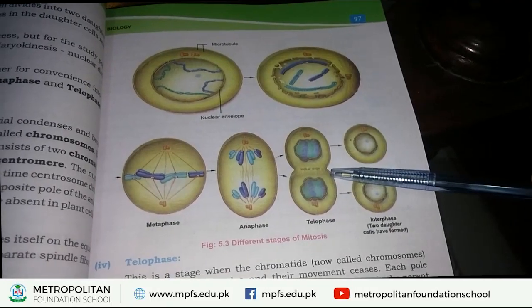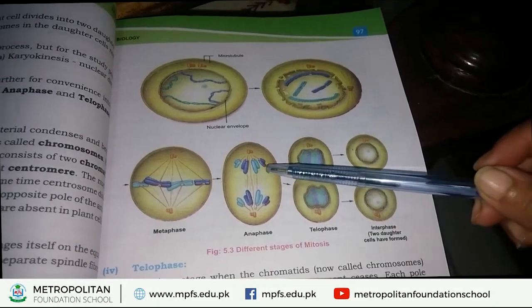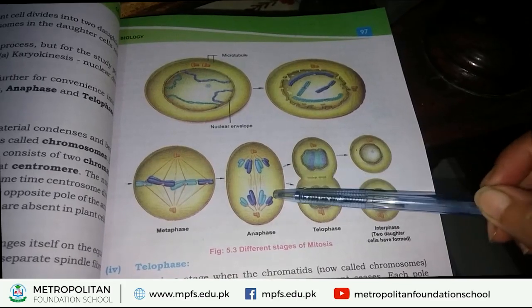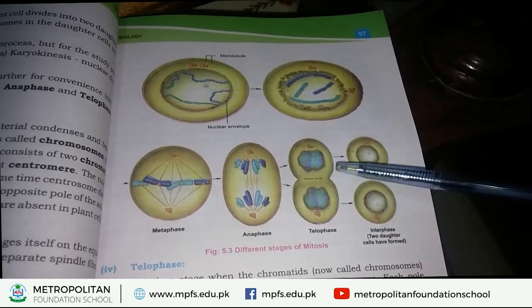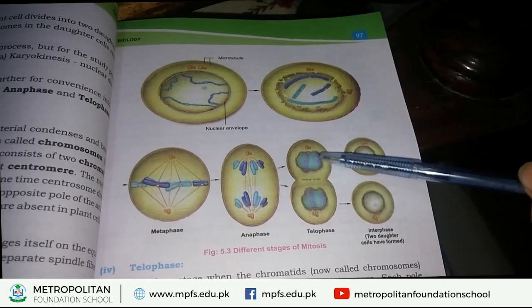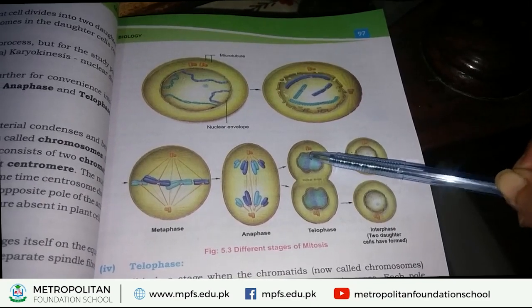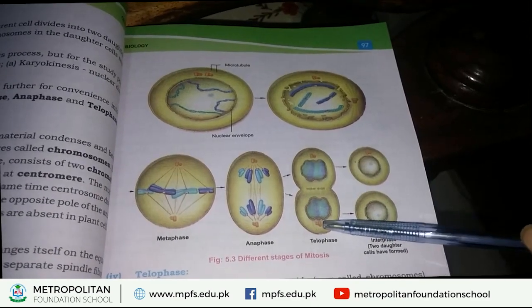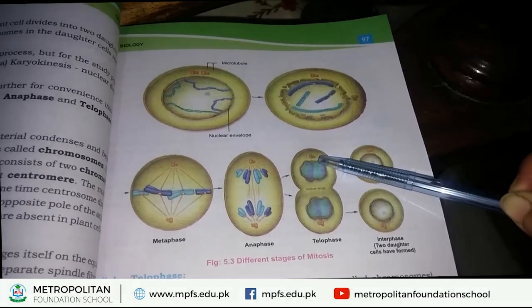This is telophase. Movement of chromosomes takes place in anaphase, but in telophase they reach opposite poles and stop their movement.